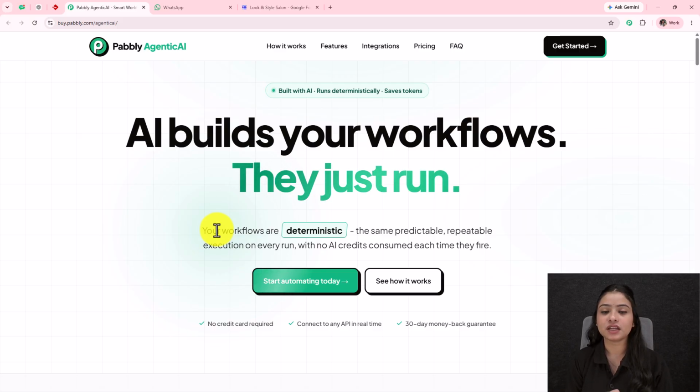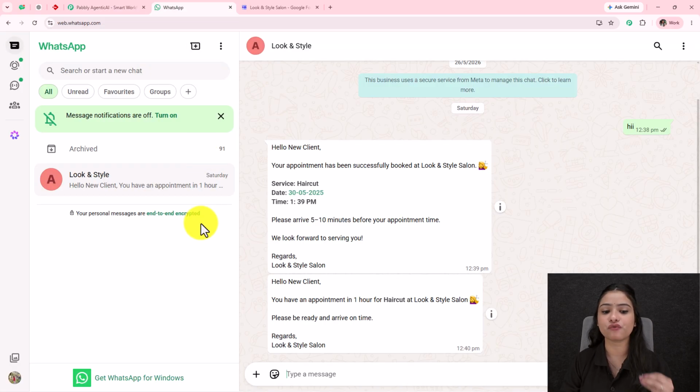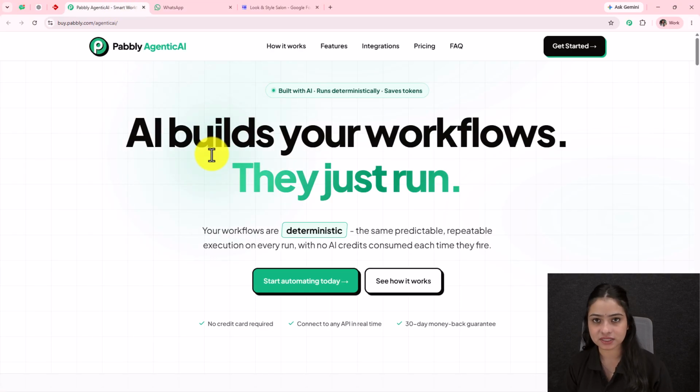Let's get started, and quickly I'm going to show you how to create this amazing automation of sending WhatsApp confirmations to your clients, to your leads, or to your customers. Not only the confirmations but also follow-up messages automatically without any coding and programming skills, with the help of Pabbly Agentic AI. Here we are on the landing page of Pabbly Agentic AI.